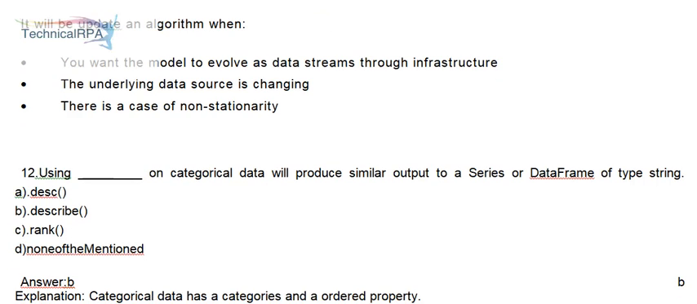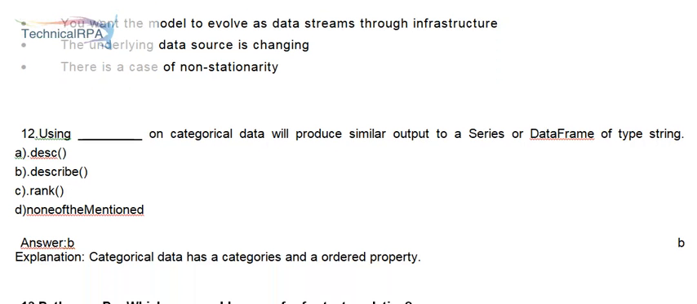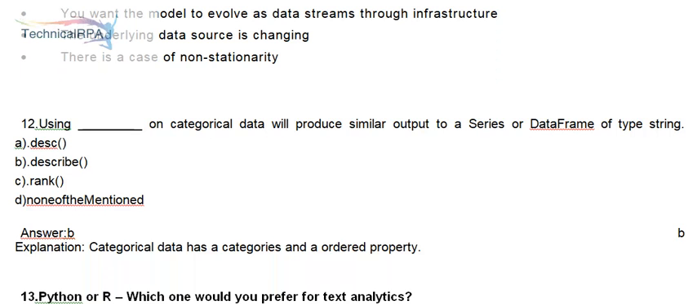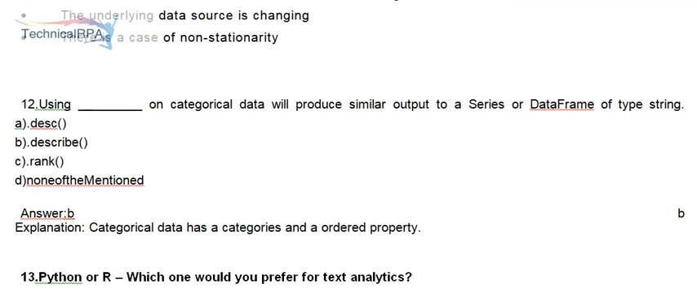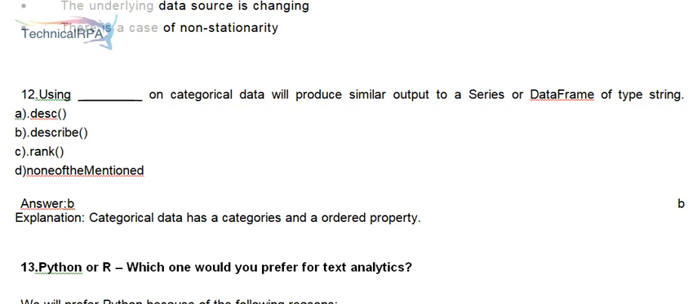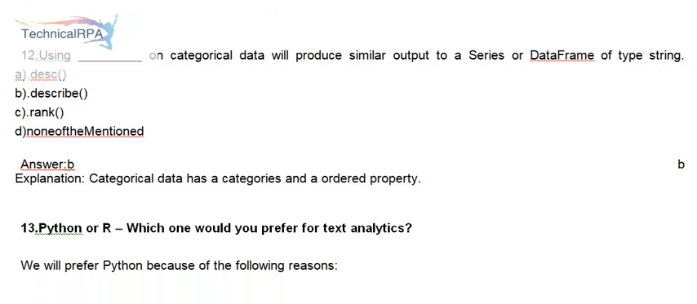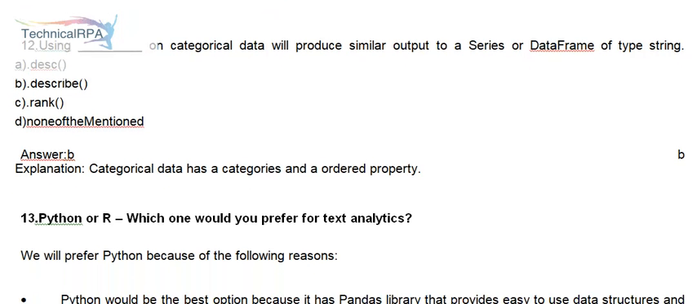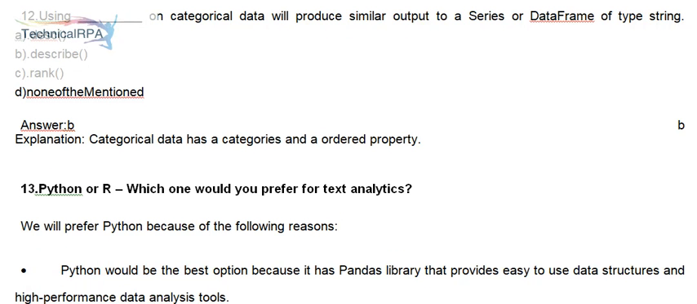12. Using underscore on categorical data will produce similar output to a series or data frame of type string. A. Disk. B. Describe. C. Rank. D. None of the mentioned. Answer B. Explanation: categorical data has a categories and an ordered property. 13. Python or R, which one would you prefer for text analytics?